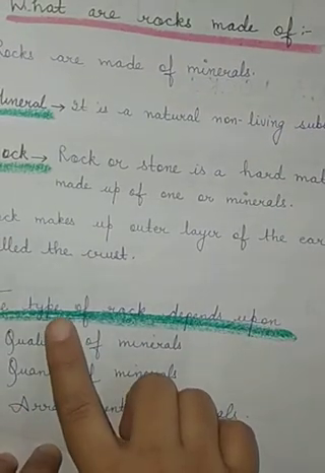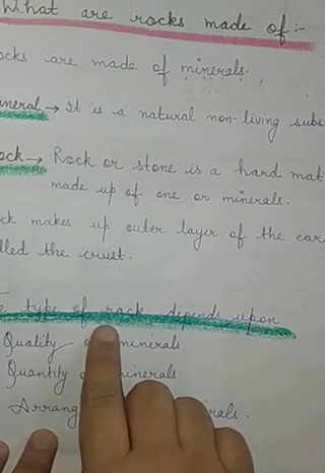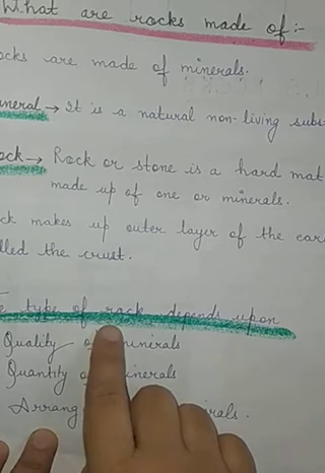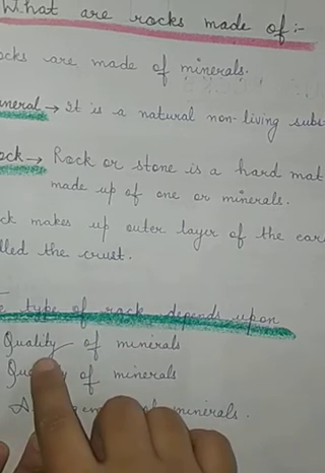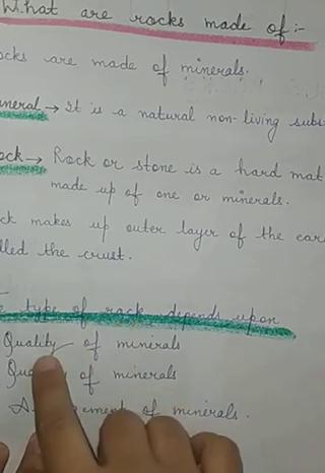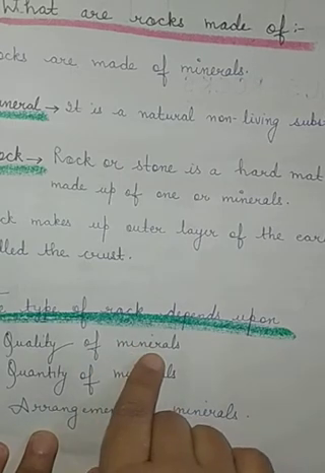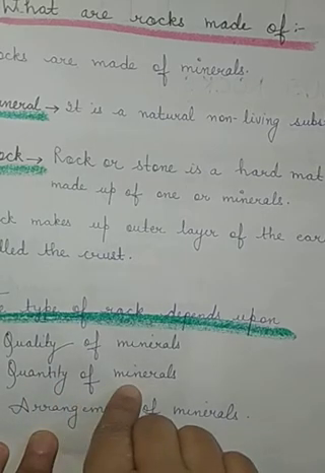As I told you in the introduction of the chapter, there are three types of rock on the basis of what kind of minerals they are made up of. First, the type of rock depends upon the quality of the mineral. Second, it depends upon the quantity of mineral, that is how much mineral is present in a particular rock.